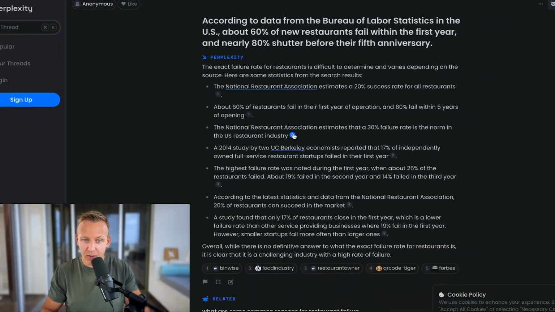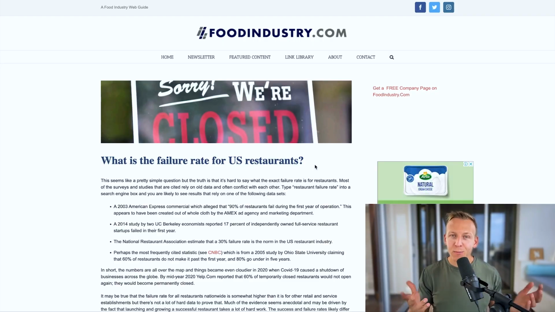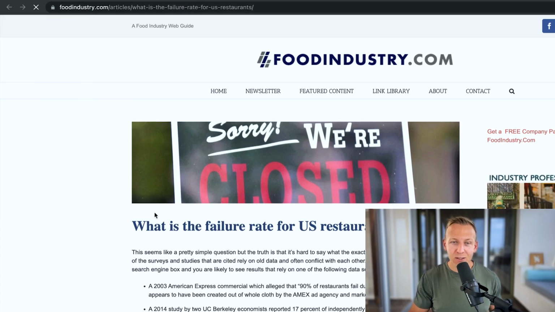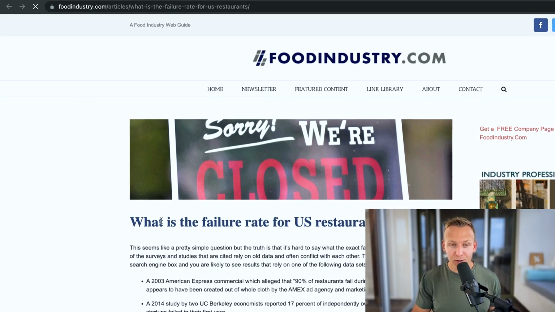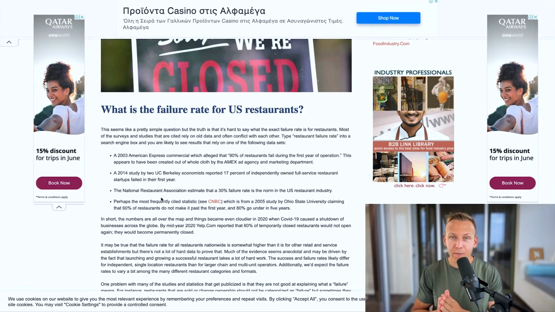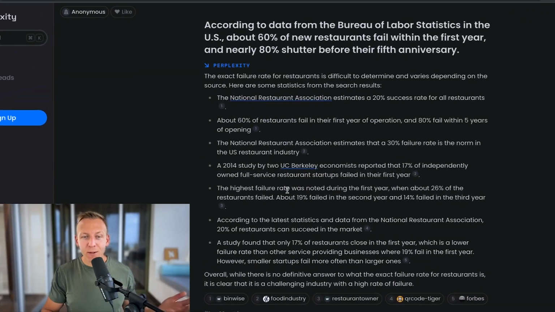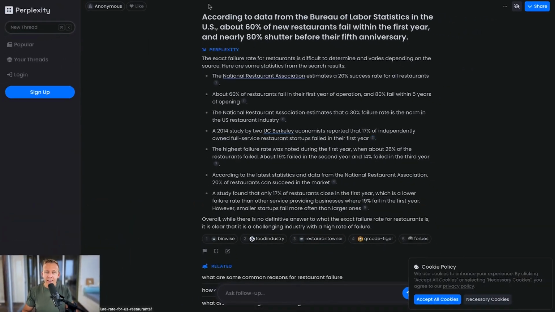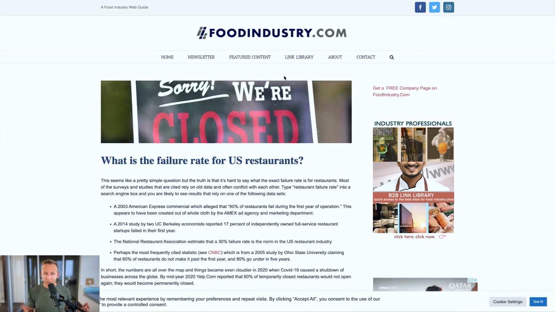We can check out the source in here. And when we're talking about reputable sources, foodindustry.com, that is going to be a highly reputable source. We can read through this and look for the facts that we're looking for. And further down, we have a 2014 study by two UC Berkeley economists reported that 70% of independently owned full-service restaurant startups failed within the first year. Again, we can click here, check out the article, and verify it ourselves.